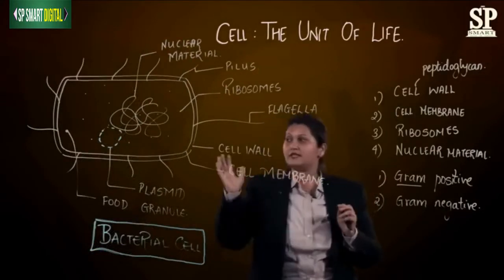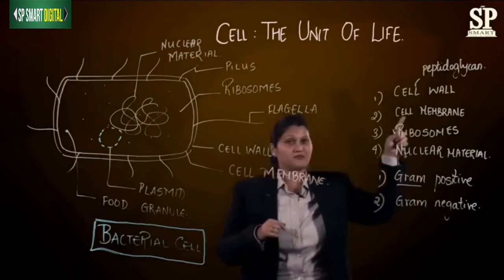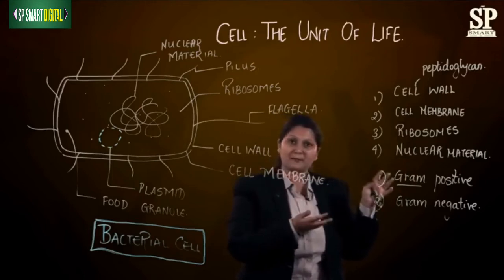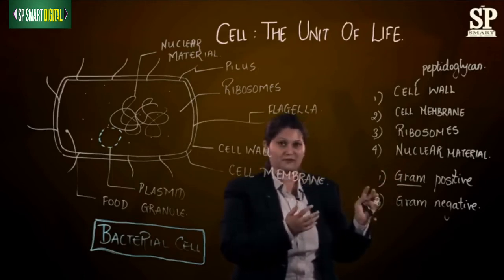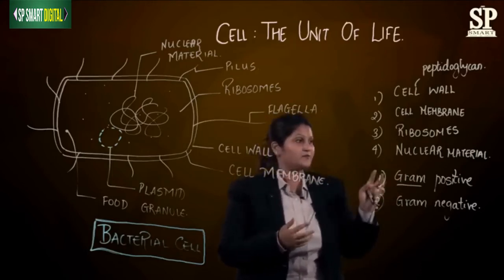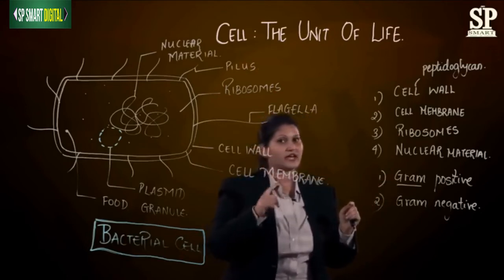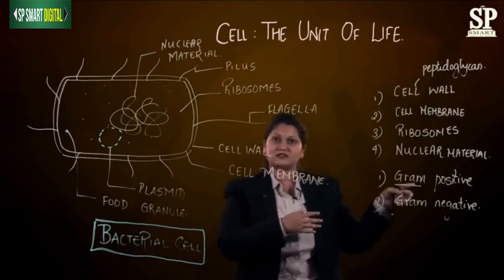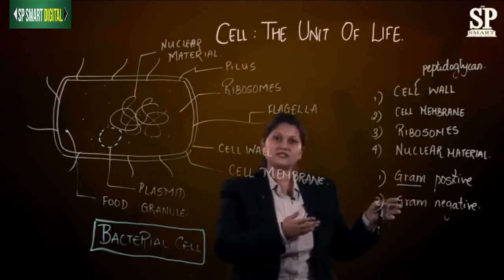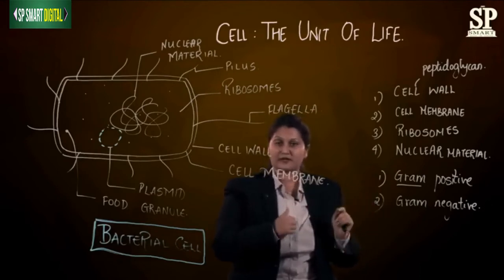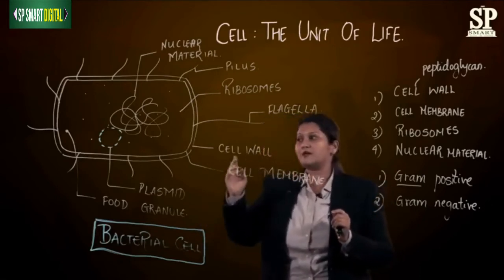So cell wall in a bacterial cell is made up of peptidoglycan. This peptidoglycan is a mixture of peptides and glucose, or peptides and carbohydrates. On the basis of peptidoglycan content, scientists have divided organisms into two types. First is gram-positive, second is gram-negative. Gram-positive and gram-negative I have already explained. Now let's move one step inside.